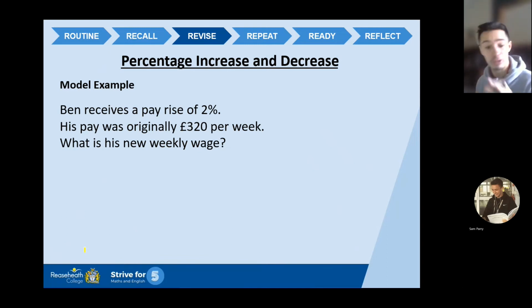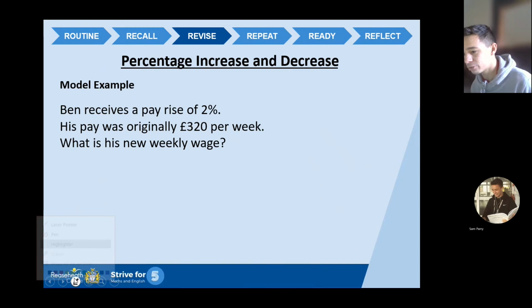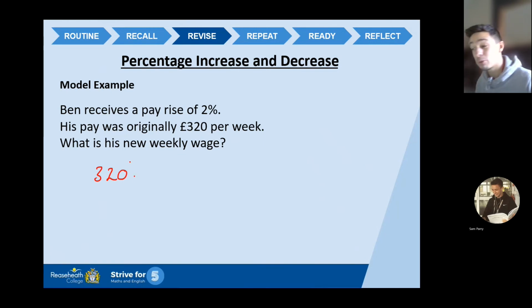Okay, right. Ben receives a pay rise. This is the final example before you guys have a practice. It's a worded question. Ben receives a pay rise of 2%. His pay was originally £320 per week. What is his new weekly wage? So what I need to do, guys, is work out 2% and then add it on to work out his new wage. That's the percentage increase we're looking for, because he's received a pay rise. It's getting bigger. So let's work out 1% first. Are you ready? So £320, 1%. So I'm moving the decimal point two places across. 1, 2. So 1% is £3.20.